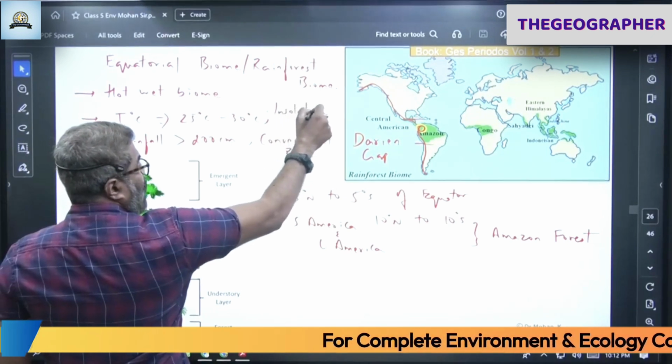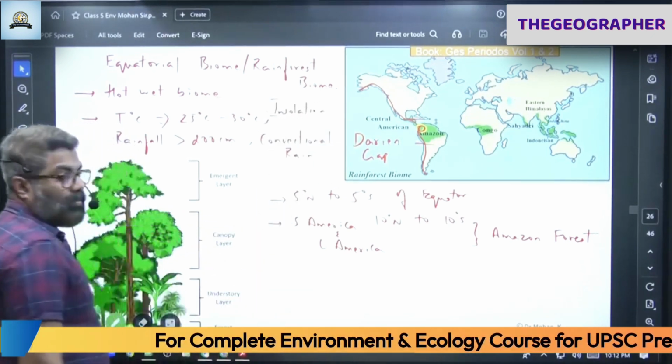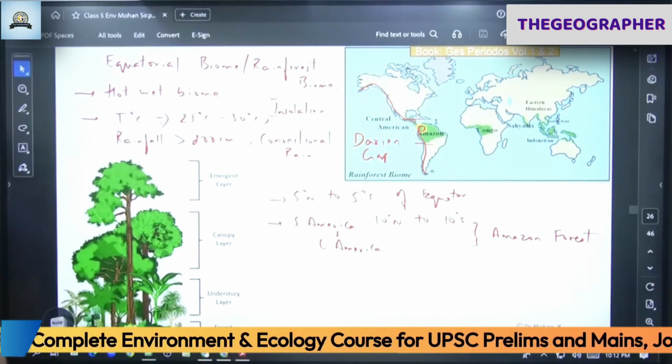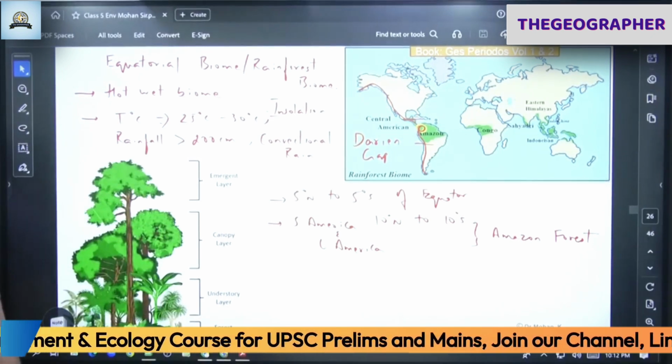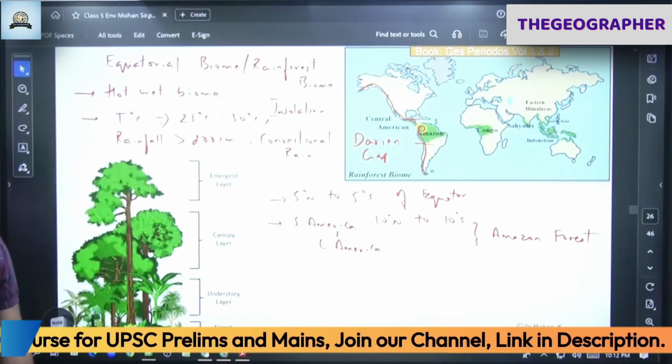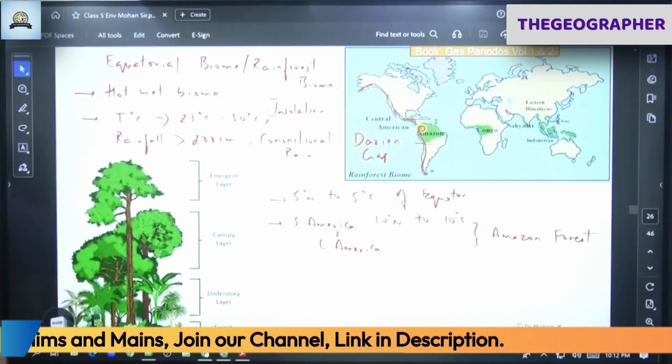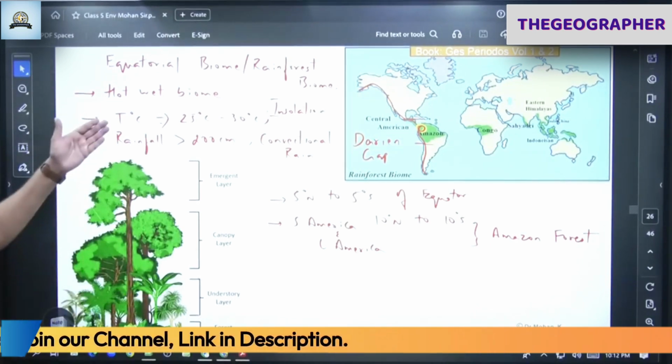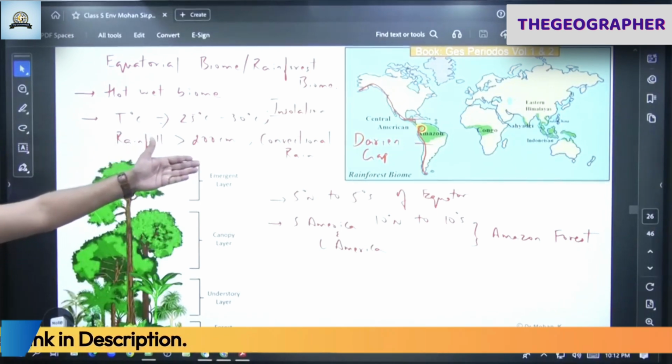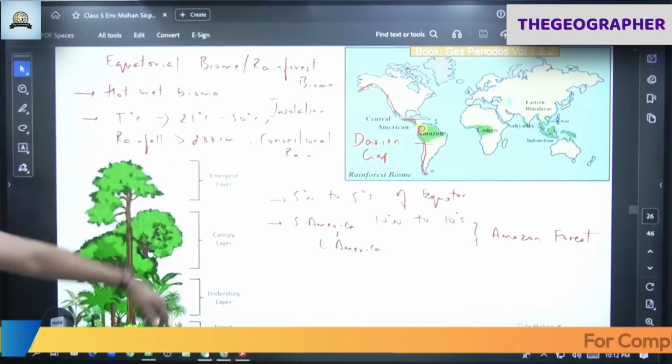Sunlight throughout the year. Insolation. Because equator we are talking about. So equator doesn't face any kind of dearth of sunlight. Every day we get sufficient sunlight. Temperature, rainfall, convectional rainfall, location.